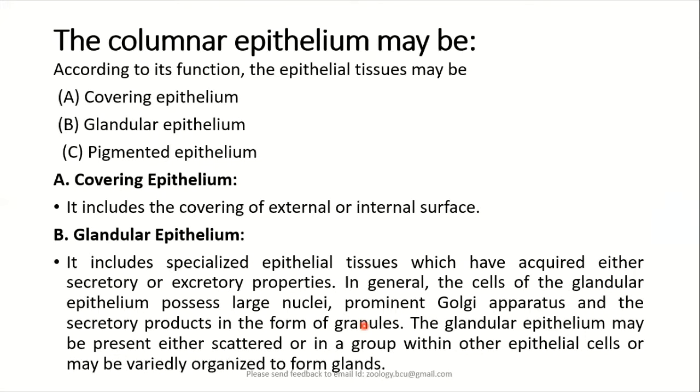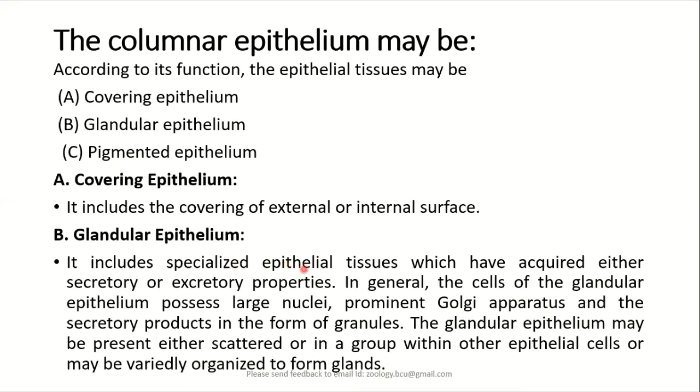Again, as I have discussed just now, based on their function, we classify epithelium and also epithelial tissue as covering epithelium, glandular epithelium, and pigmented epithelium. Covering epithelium includes all the layers of epithelium covering both internal and external surfaces of the organs, which is mainly the peritoneal epithelium. Similarly, we have glandular epithelium.